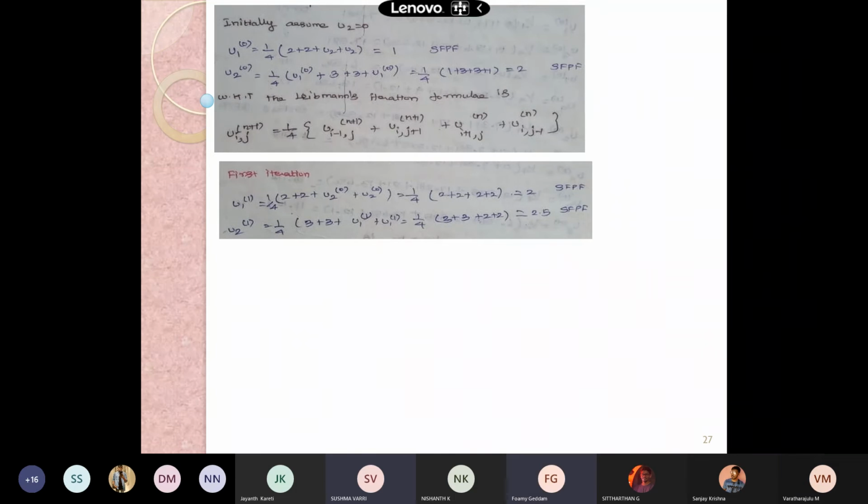U1? No. See here, I have already showcased 2, 2, 2, 2, 8, 8 divided by 4, that returns 2. Sushma, you calculate U2. 3, 3, 2, 2. 2.5, sir. Okay, then the subsequent iteration for me. See here the initial values are 2, 2 and then take the new U2 value 2.5, 2.5. 2, 2, 2.5, 2.5.